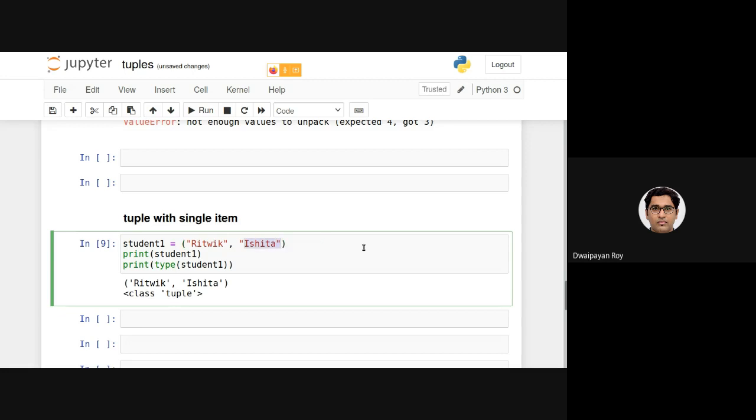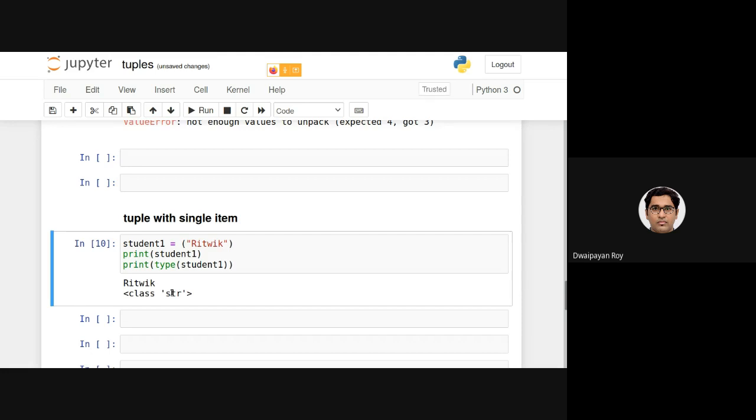But what if I want to initialize a tuple with a single item? If I do this, it will give us an unexpected result. It will consider this as a string rather than a tuple. As we are providing the string Hrithik inside parentheses, we expect this to be treated as a tuple element, but in practice it is treated as a string. If I execute this, as you can see, the type of student has become string.